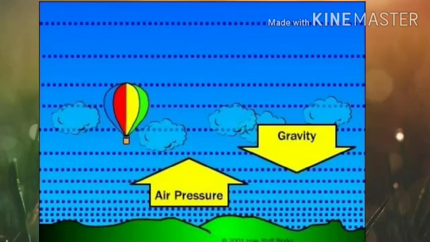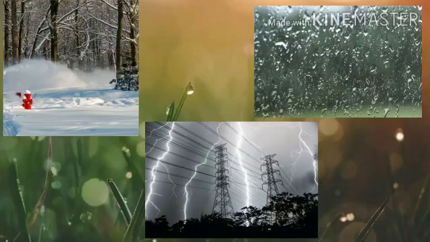In the same way, air in the atmosphere exerts or puts pressure on the surface of the earth, and that pressure is called air pressure. Now, due to this air pressure, various phenomena, meaning many events like storms, precipitation, etc. occur in the atmosphere. The word precipitation means snowfall or rainfall occurring in the atmosphere.